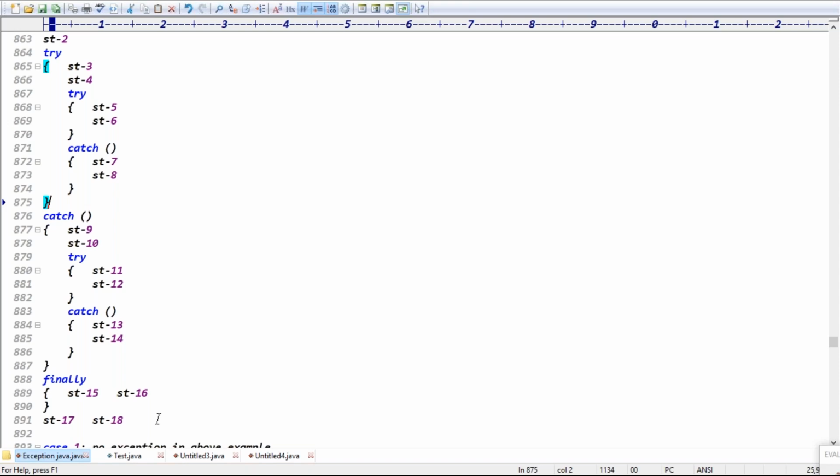Is that 17, 18 executed or not executed? It is not. Is this application a normal termination or abnormal termination? Abnormal. Abnormal termination: is 17, 18 executed or not executed? Rest of the application is not executed. The output in this case, guys: only the first statement will be output.